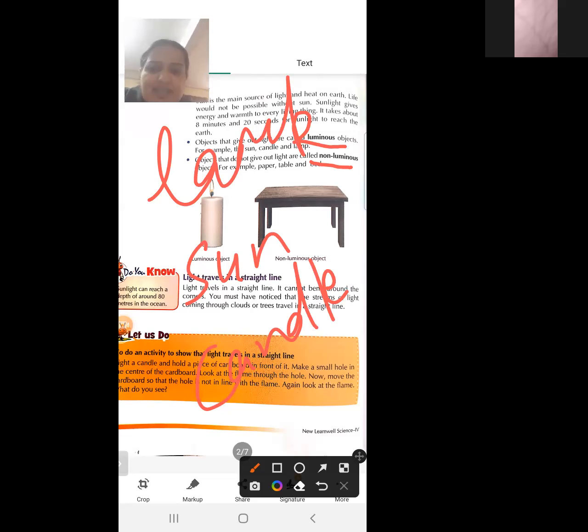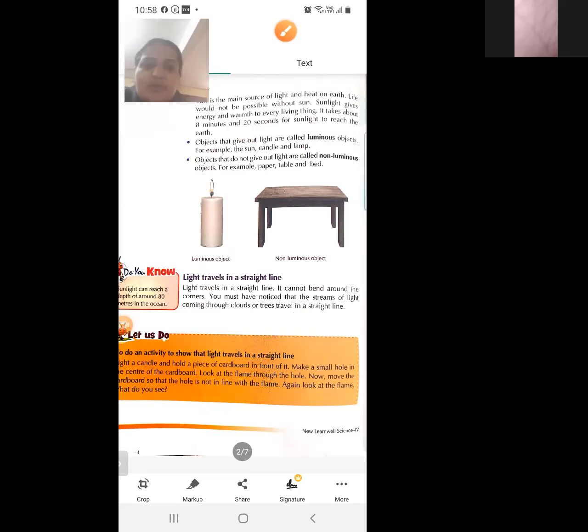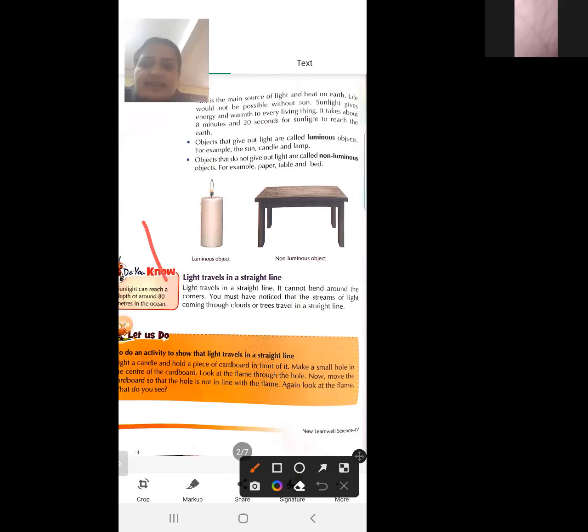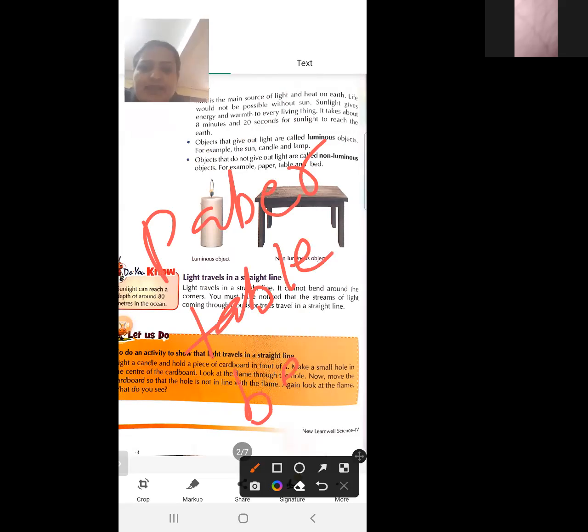And what are non-luminous objects? Objects just like paper, table, and bed do not give out light. So these are called non-luminous objects.